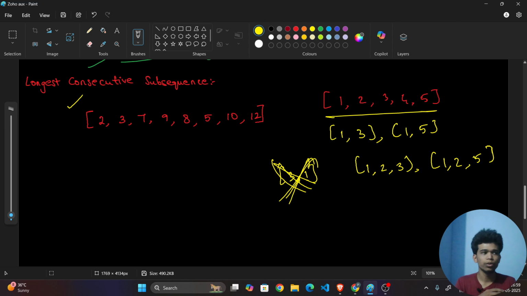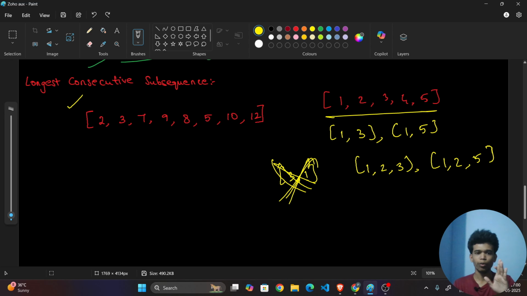If I have the array elements arranged such that the value just greater than the current element and the value just smaller than the current element are adjacent to it, then it will be easier to find the longest consecutive subsequence. For example, if I ask whether the element 8 has any consecutive numbers in this array, what will you do? You will be checking for 7 and 9.